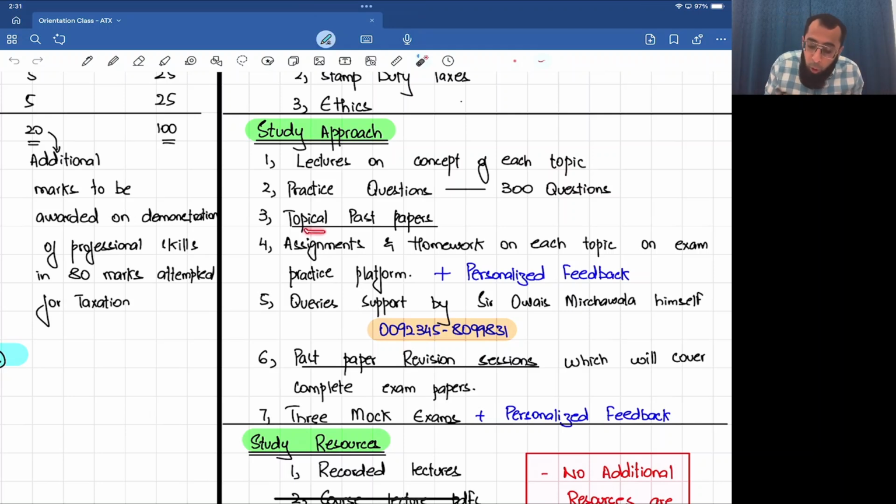Then comes the topical past paper practice. A lecture on the topic, a practice question, a topical past paper. This is how you study a topic. Once you have studied that, you know the topic. Now comes the homework, where you will be taught like a small kid, everything in detail. Then come assignments and homework on each topic. On the exam practice platform, from the very first day, I'll be teaching you how the real exam will look. And then on that, I give personalized feedback. That's the most important facility which I give.